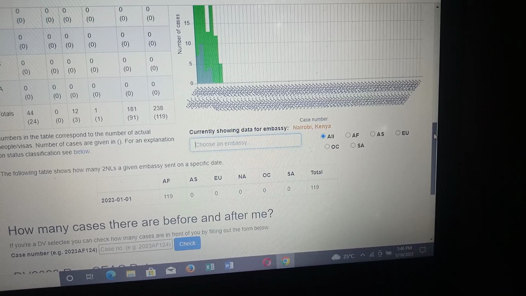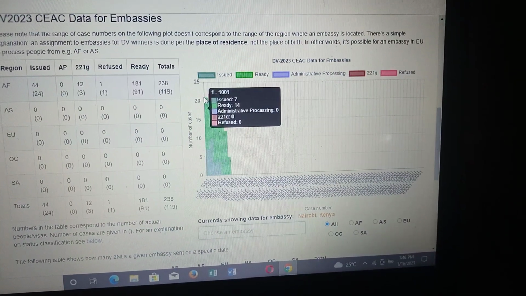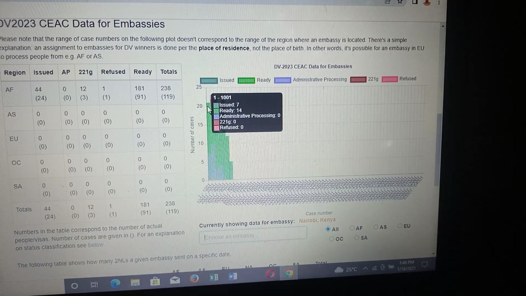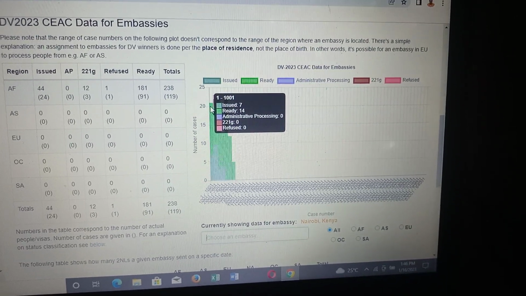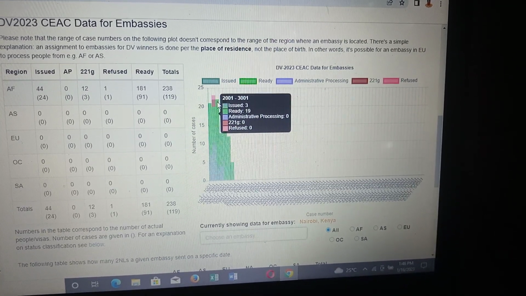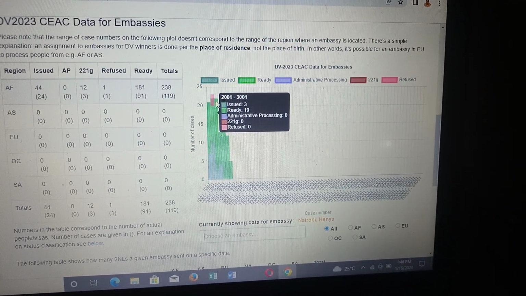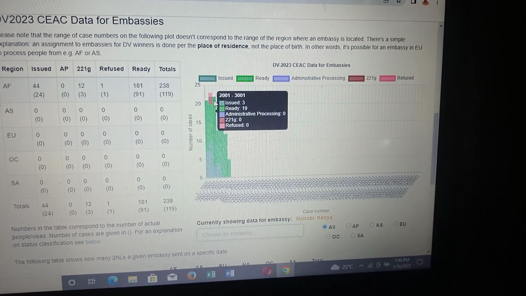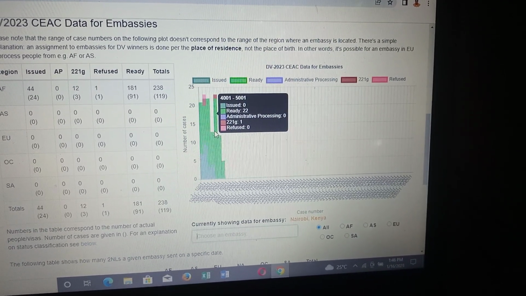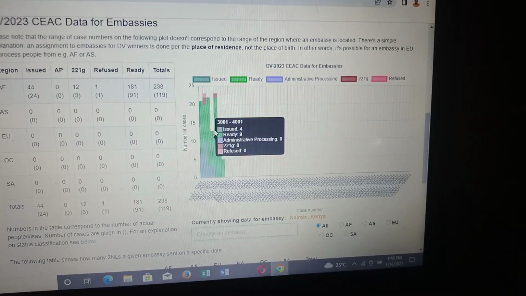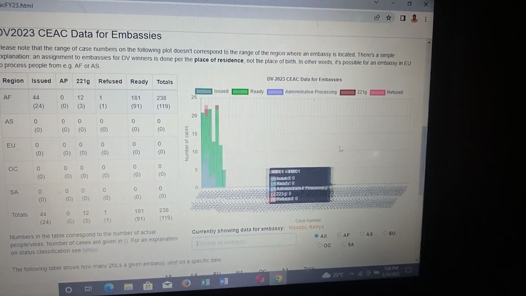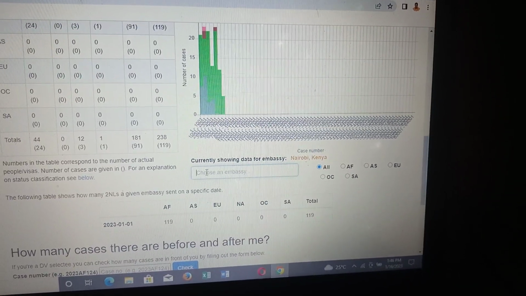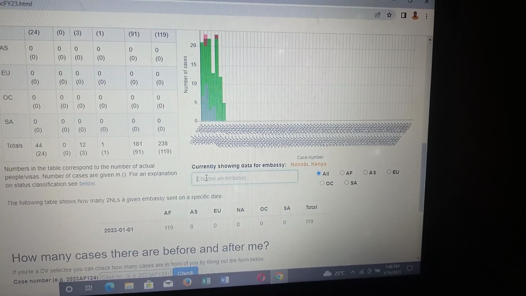And how these guys have so far performed. So when you come back to the graph, it is showing you that in the first month of October 2022, 7 visas were issued. Then in the second month of November 2022, 3 visas had been issued. Then in the month of December, 4 visas had been issued, showing that performance.